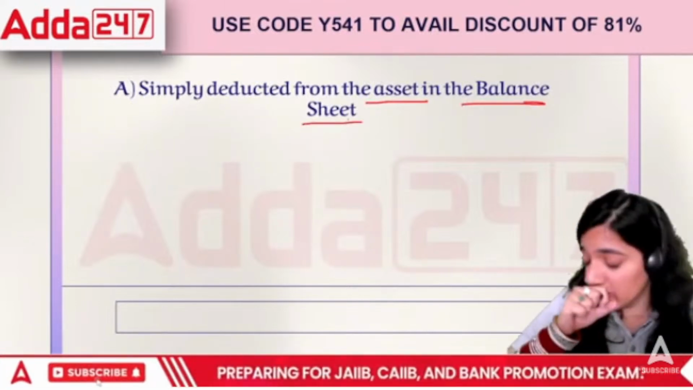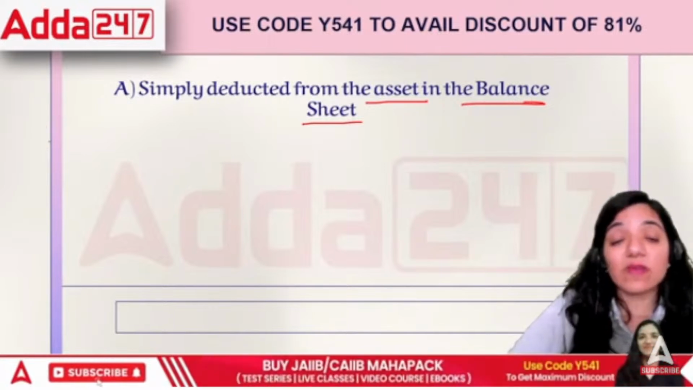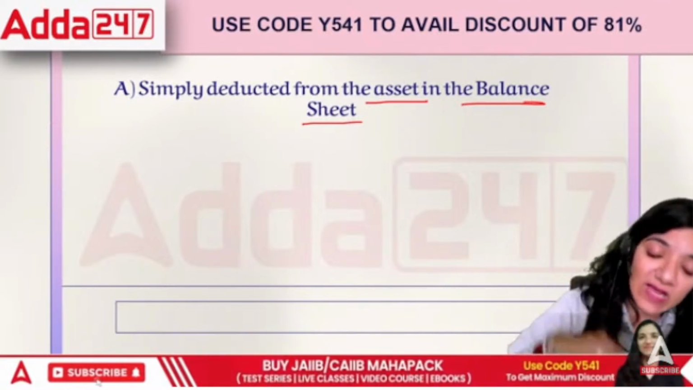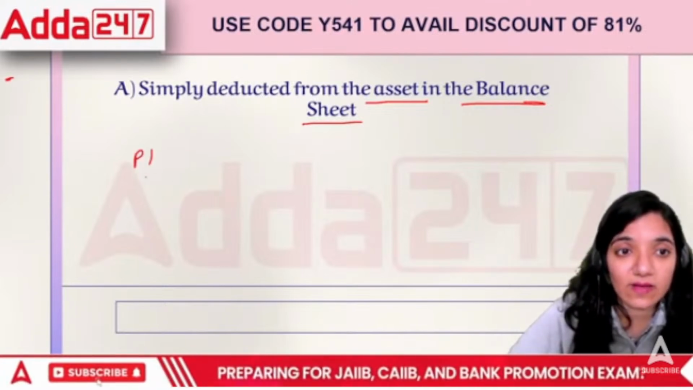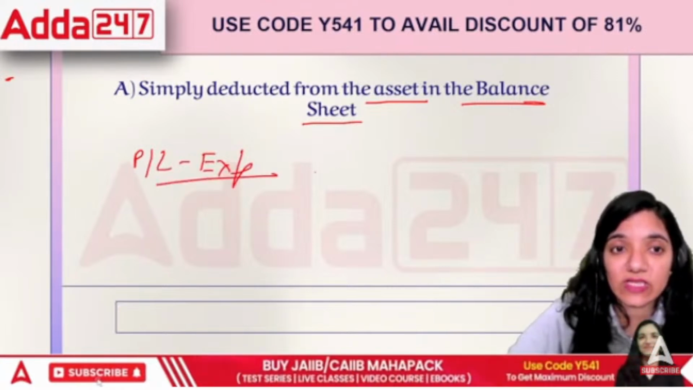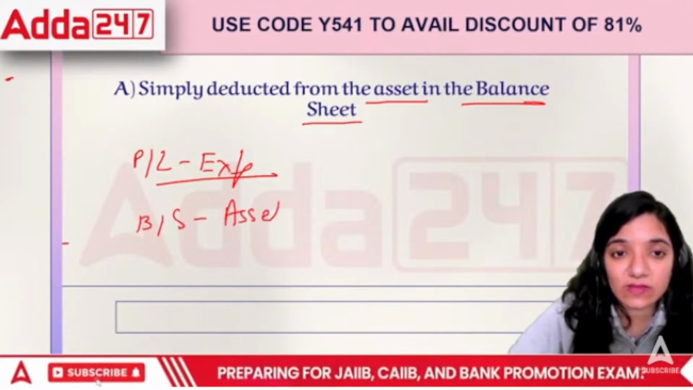If it is given in the trial balance, we would deduct it from the asset in the balance sheet. If it is given outside, first of all show it in the P&L as an expense, and then show it in the balance sheet as asset minus depreciation.